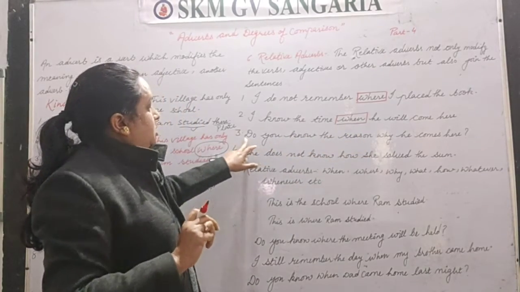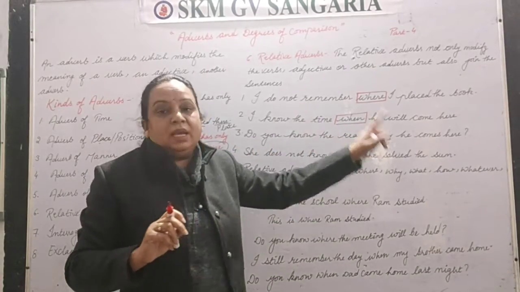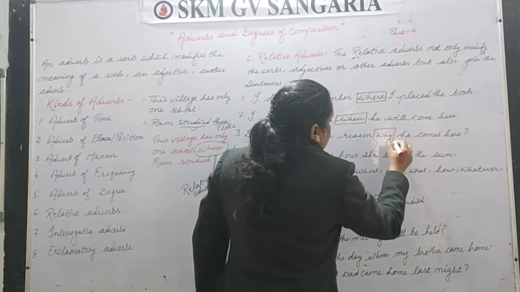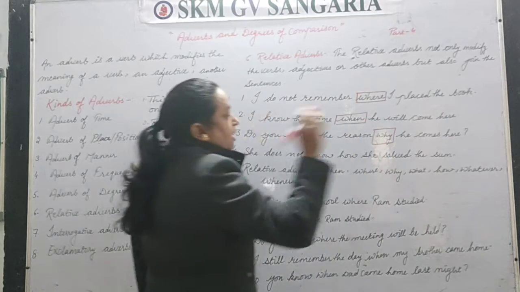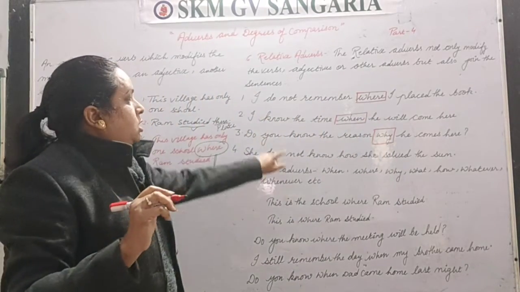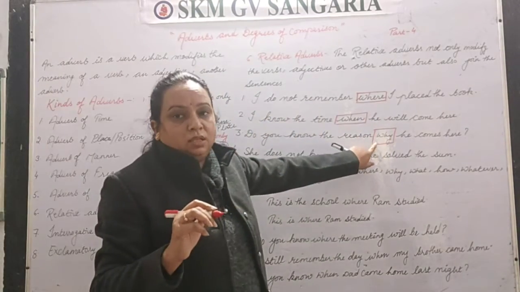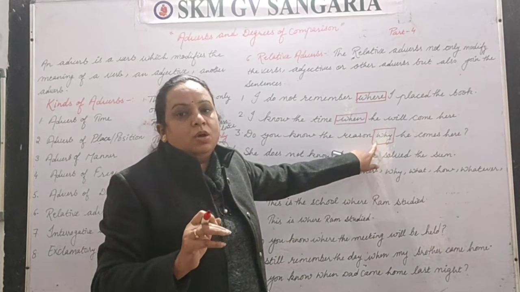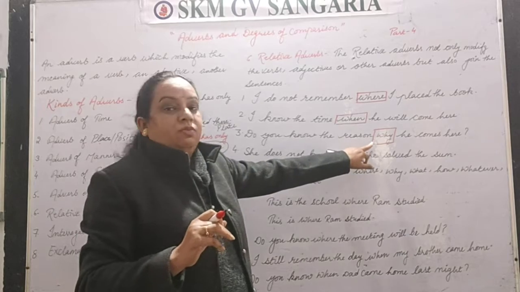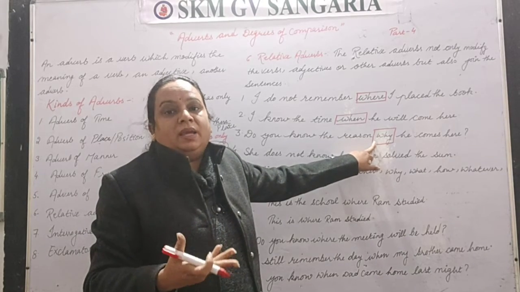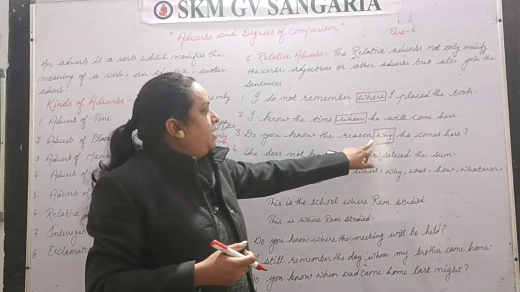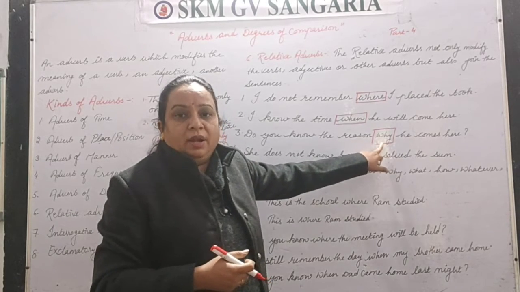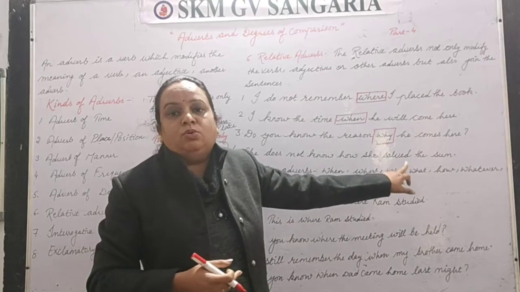Clear? Next is: Do you know the reason why he comes here? Why is a WH family word. He comes here, right? So this is the reason. Adverb of reason is also there, but this is not in your syllabus right now, so we haven't discussed that. That is, why this happened, right? So this is not adverb of reason here, this is a relative adverb here, because this is joining two sentences.